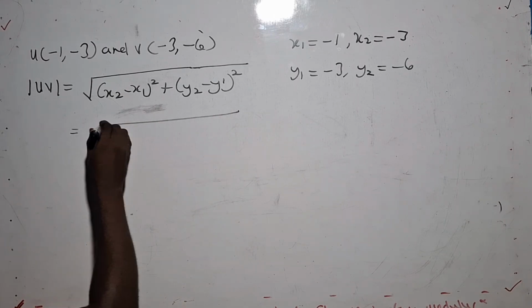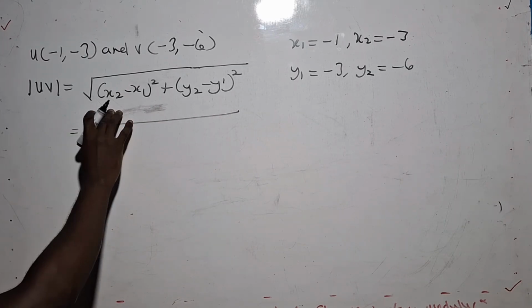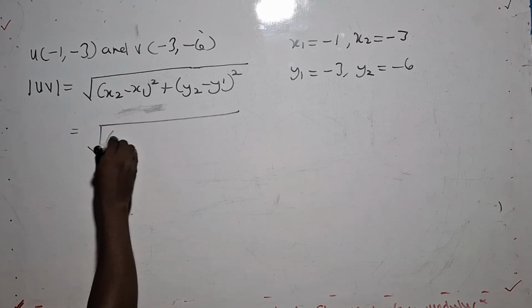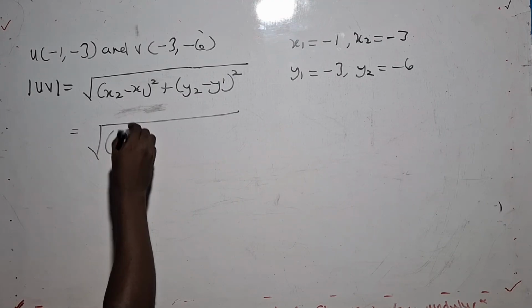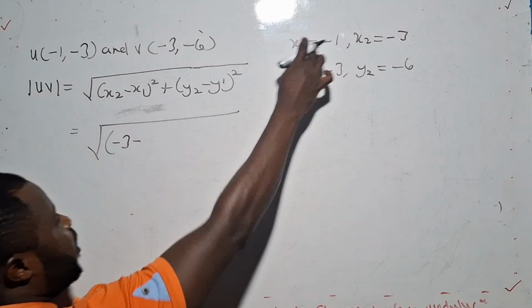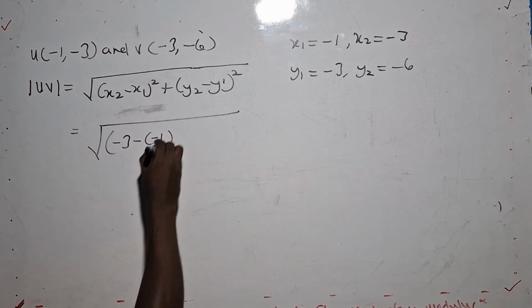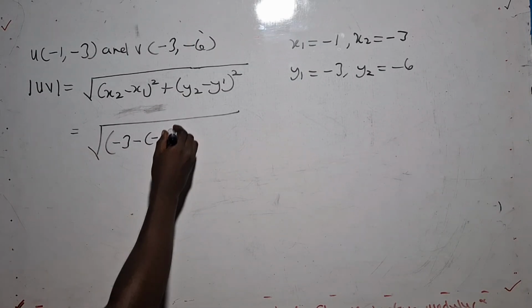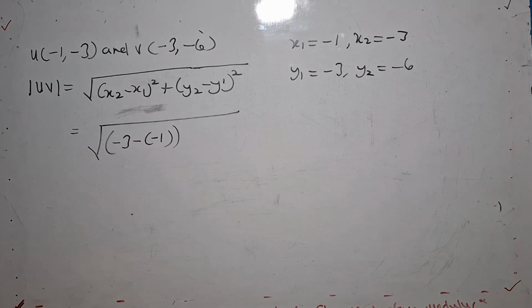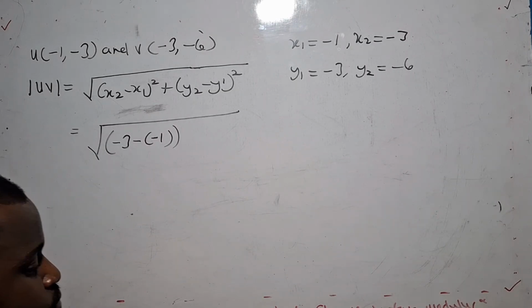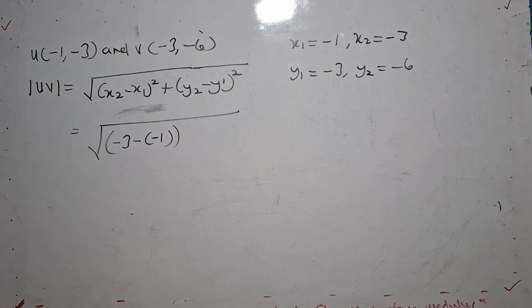So now what is x2? x2 is negative 3. The formula has minus already, and the x1 too is having a minus, so this will be in a bracket. You have to take note of that. When two signs are meeting, the second one with the number will be in bracket. This is what you need to understand.